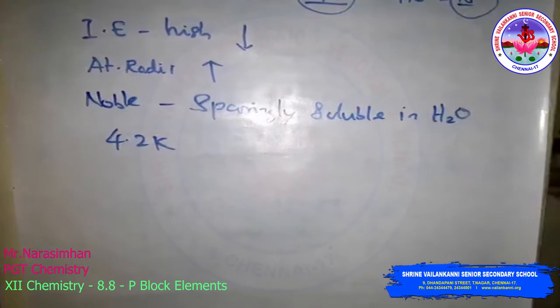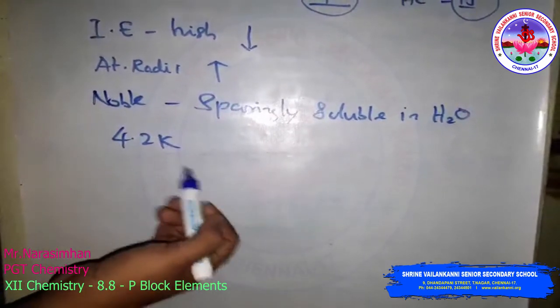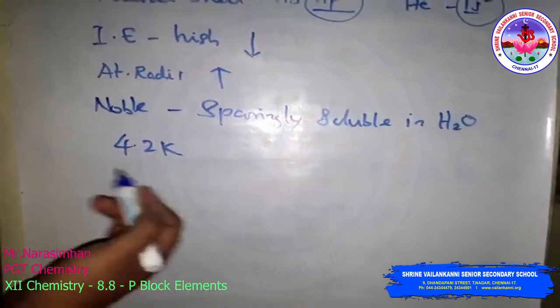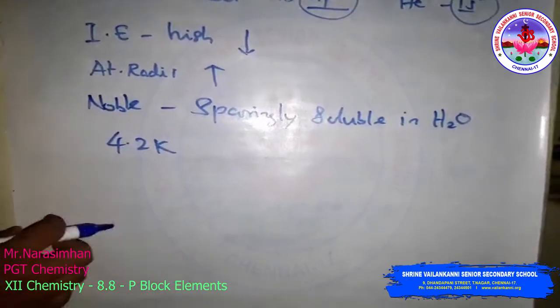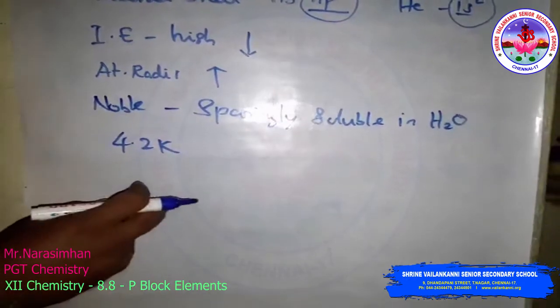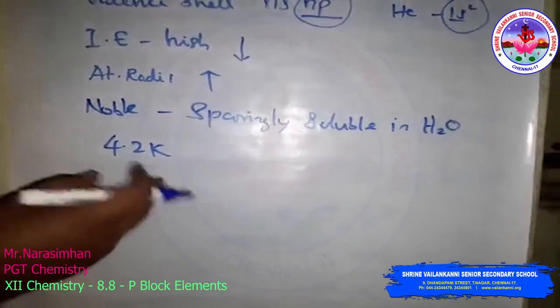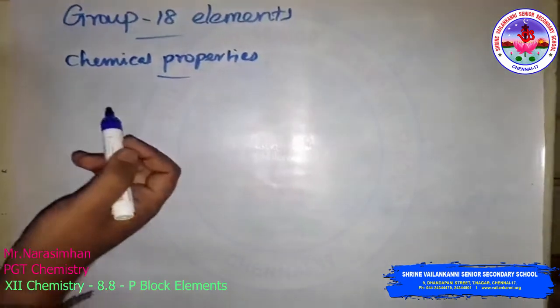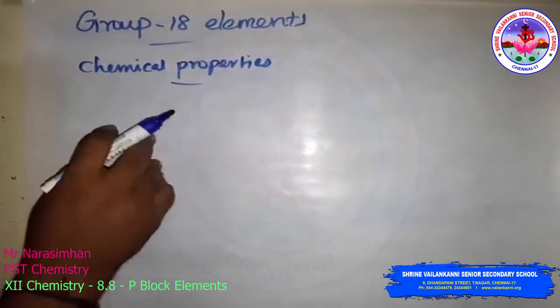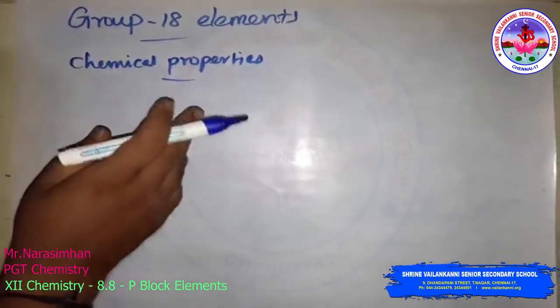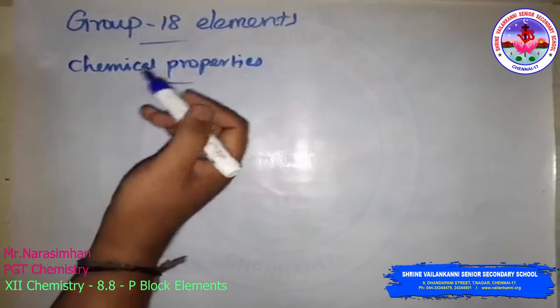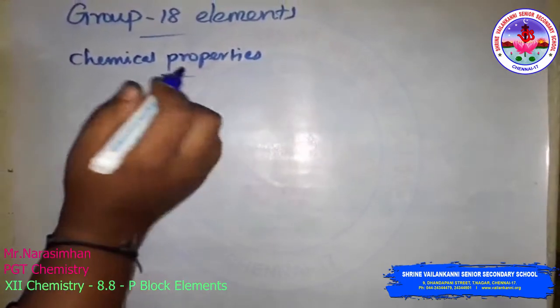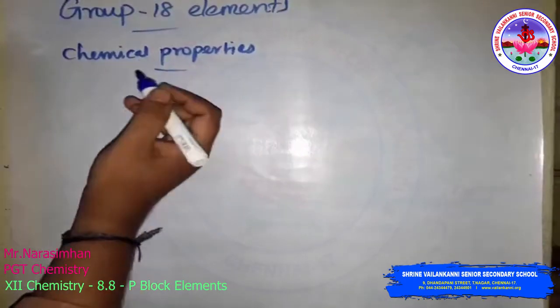Helium has an unusual property of diffusing through most commonly used laboratory materials such as rubber, glass or plastics. Now the chemical properties. As I already said, noble gases are chemically inert. The reason is completely filled outer electrons.